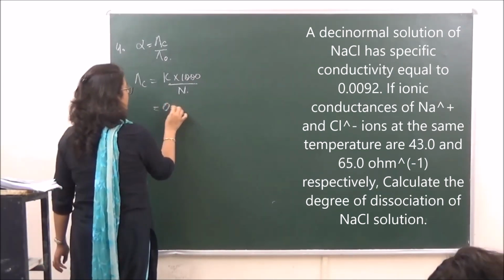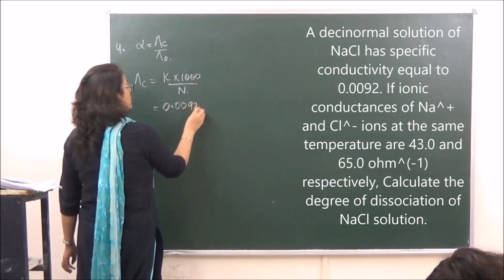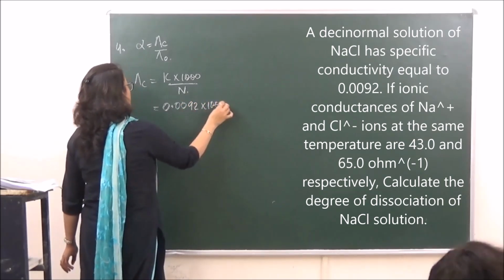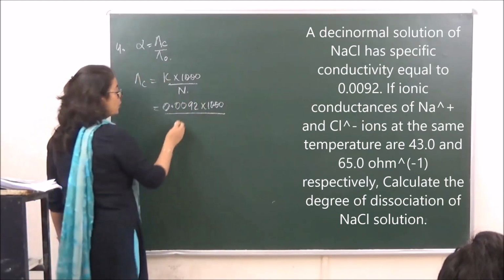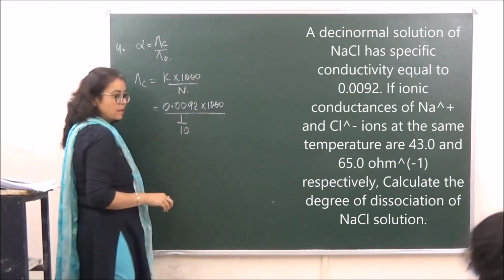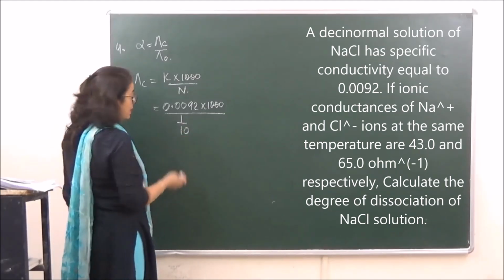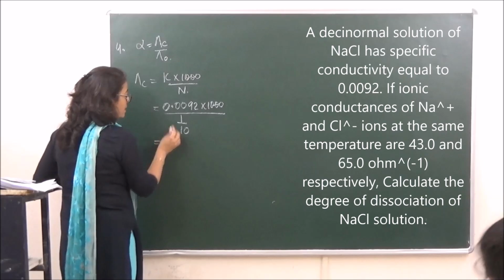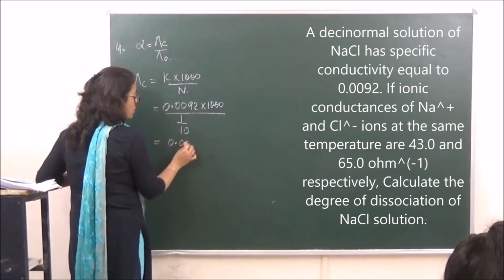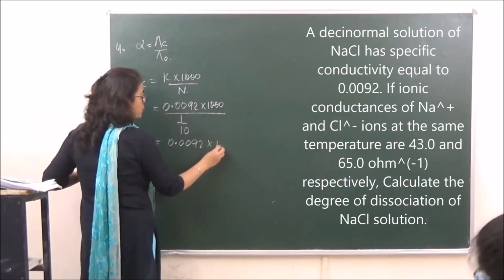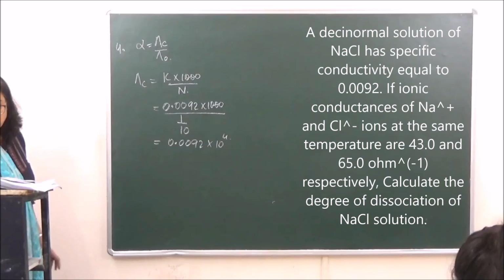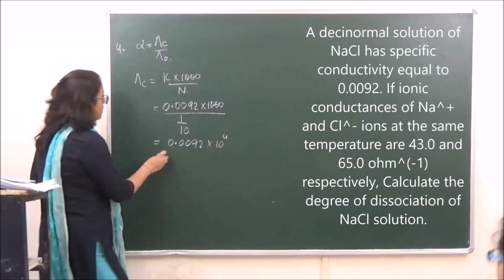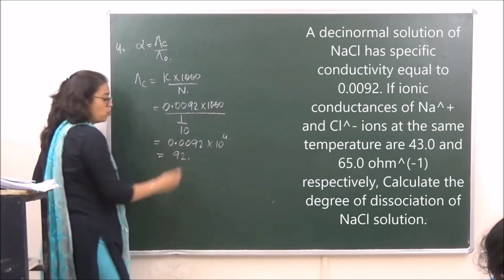Kappa given to us in the question is 0.0092, into 1000 upon normality. Decinormal means 1 by 10 or 0.1. So this 10 goes there. Answer will be 0.0092 into 10 raised to power 4. So what is coming over here? Sorry, lambda C is coming 92.